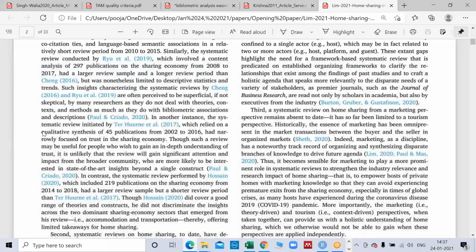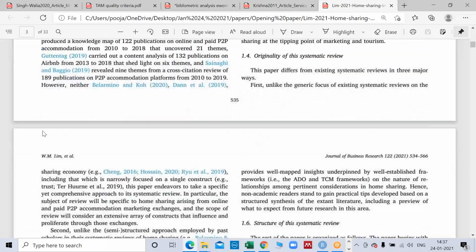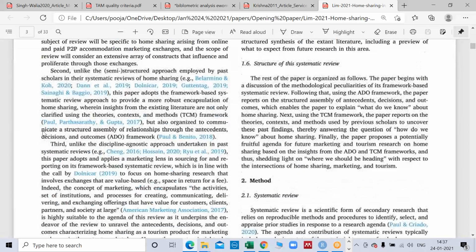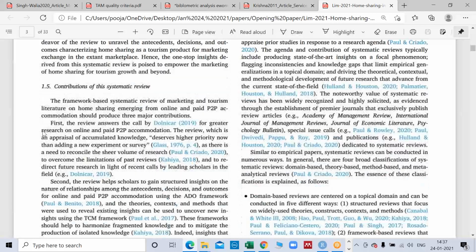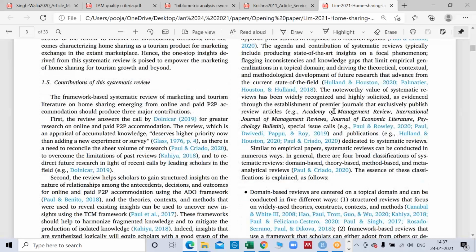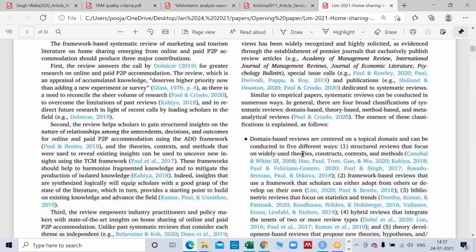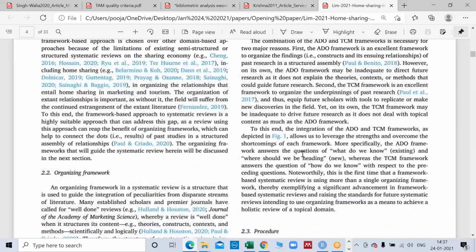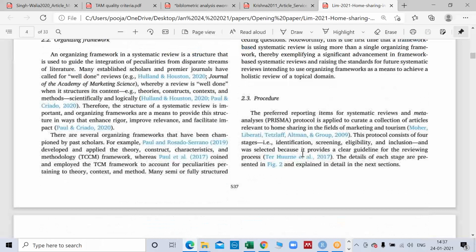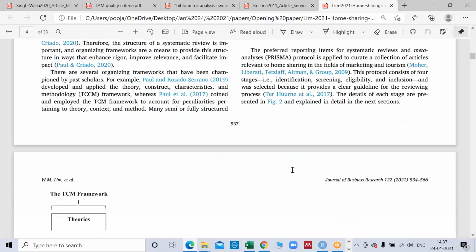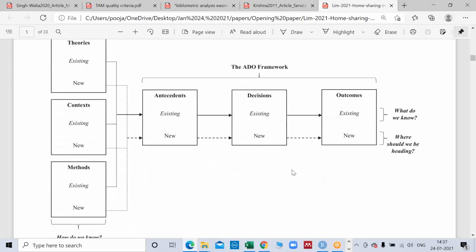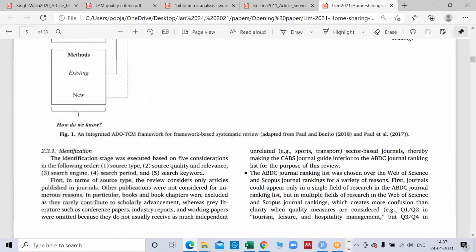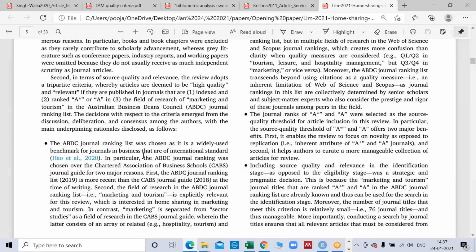If you can see the structure of the SLR, they have done the systematic review, and here they have again taken a few journals. Here they have used PRISMA, and we have been hearing a lot about PRISMA in the last two days. This was their framework, which I will be discussing in my explanation later on.